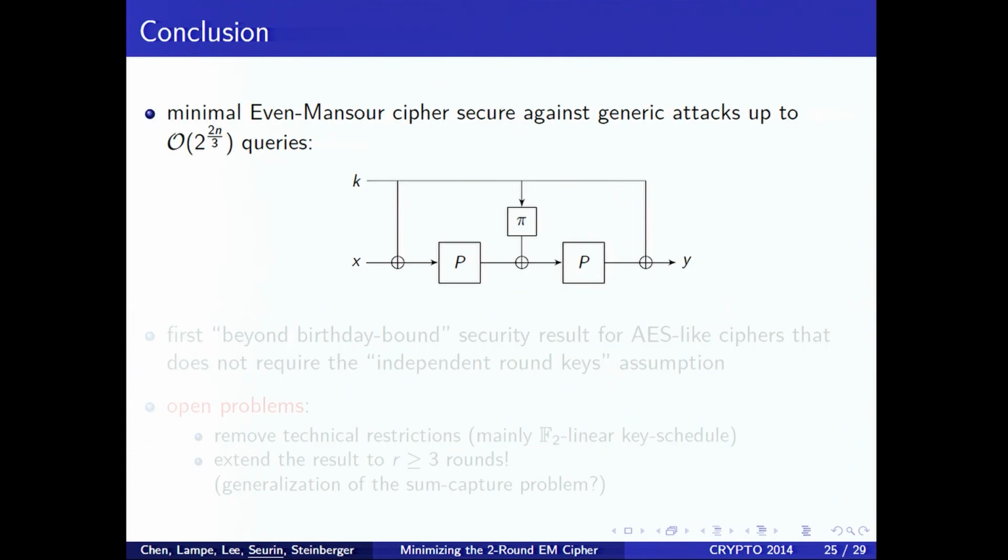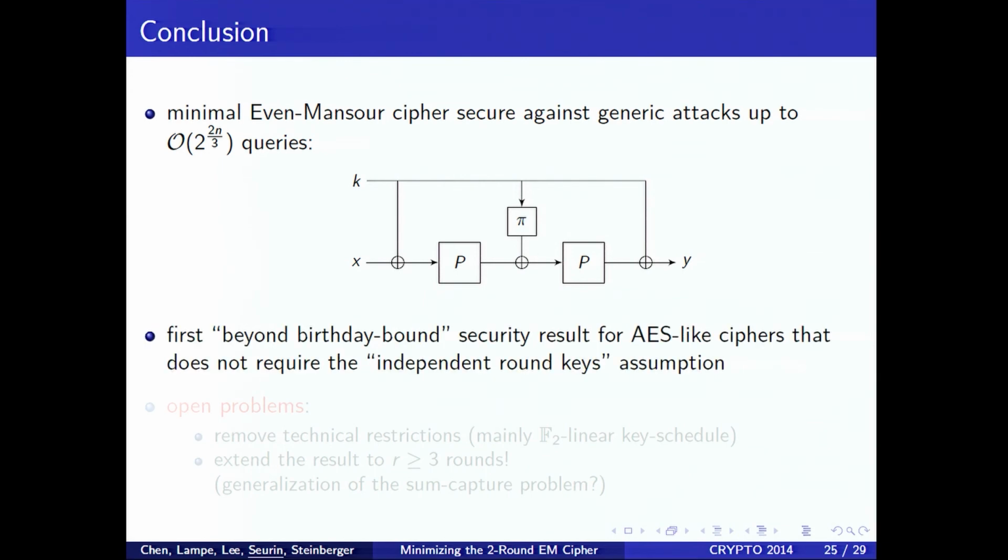Okay, so let me wrap up quickly. So we showed in this paper that this two-round Even-Mansour cipher here is secure against generic attacks up to 2 to the 2n over 3 queries. And this is a minimal construction to reach these results. And in my opinion, what makes these results really interesting is that it's the first beyond-birthday-bound security result for an IEM-like cipher that does not require the independent round keys assumption, okay, which is used in virtually all previous results.